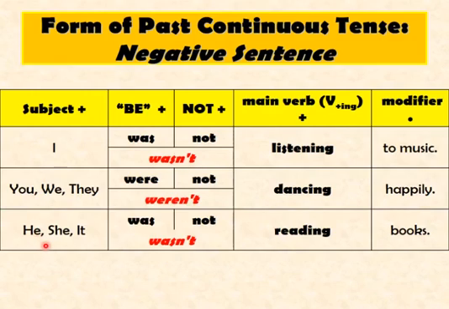When it comes to the singular subject, I say he was not reading books. I can use a contraction for was not, just like before. He wasn't reading books. So these are the rules for my plural subjects and these for the singular subjects. This is how you can make a negative sentence.